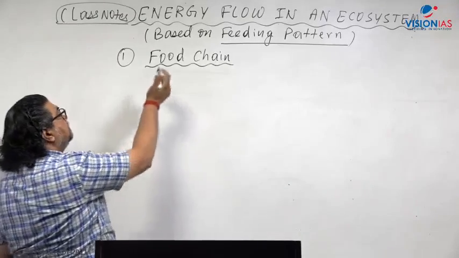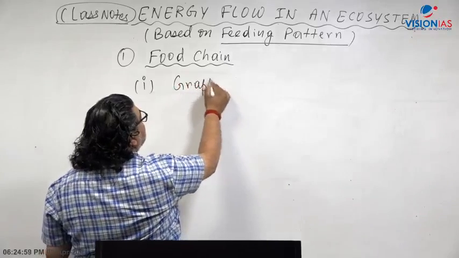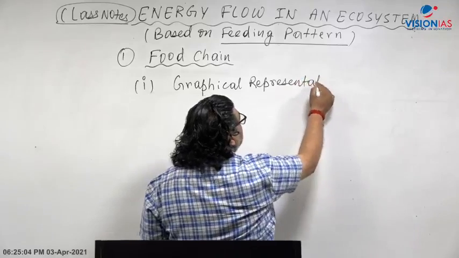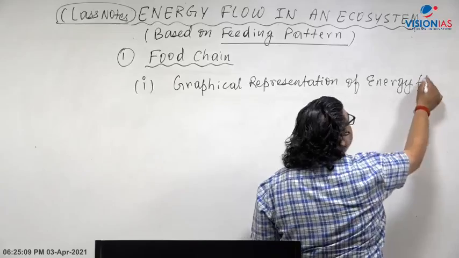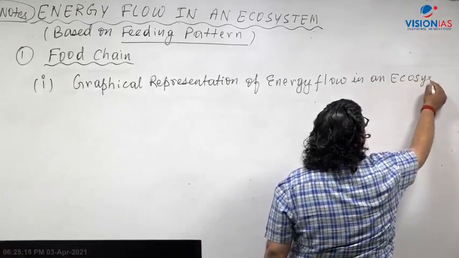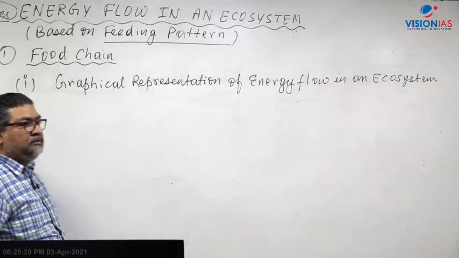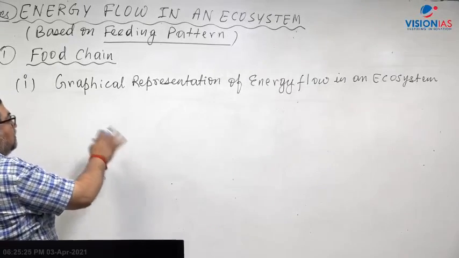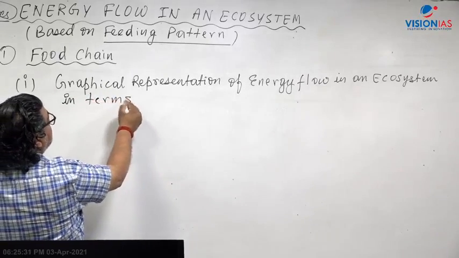So what is the food chain here? The food chain is basically, first point is that it is a graphical representation. You write it down there. It's a graphical representation of energy flow in an ecosystem, let's say grassland or forest, right? So a food chain, right, is a graphical representation of energy flow in an ecosystem, right? In terms of what? In terms of feeding pattern.